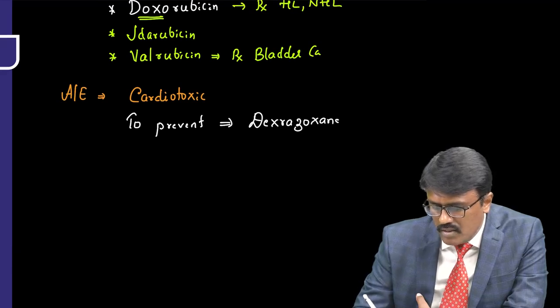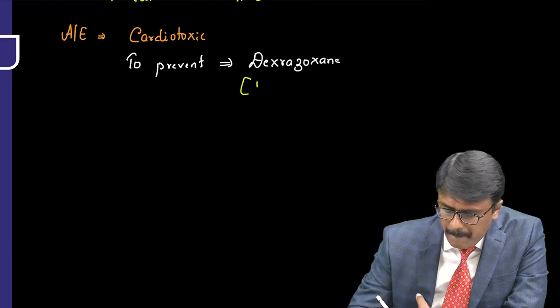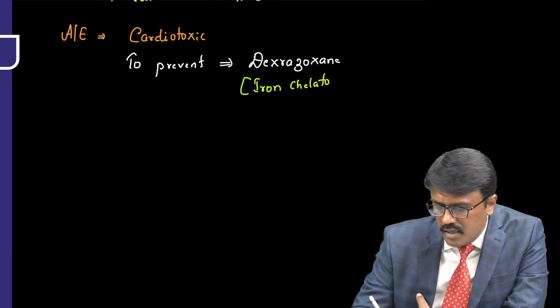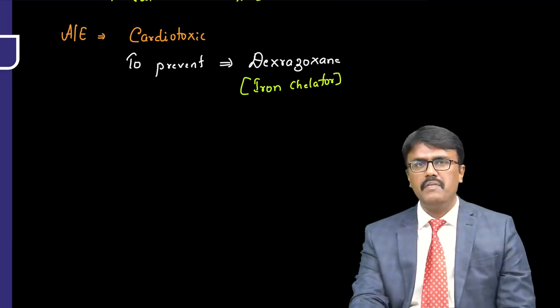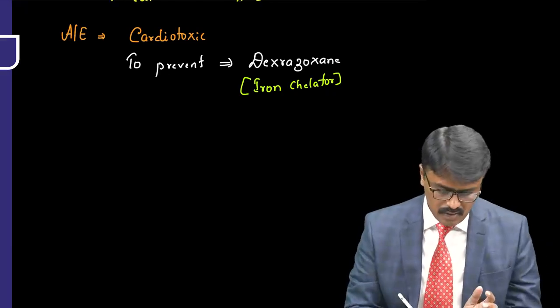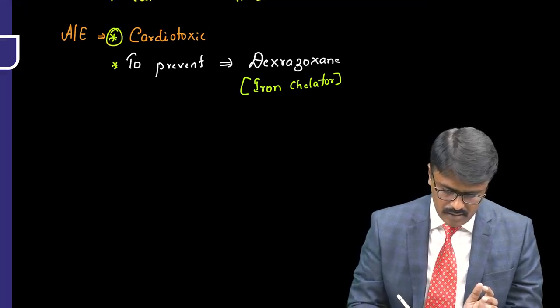Now, what is dexrazoxane? It's an iron chelator. Sir, what does it do? It will chelate iron and prevent the free radical injury to the heart. So that is the reason why we use it. So one adverse effect is cardiotoxicity.